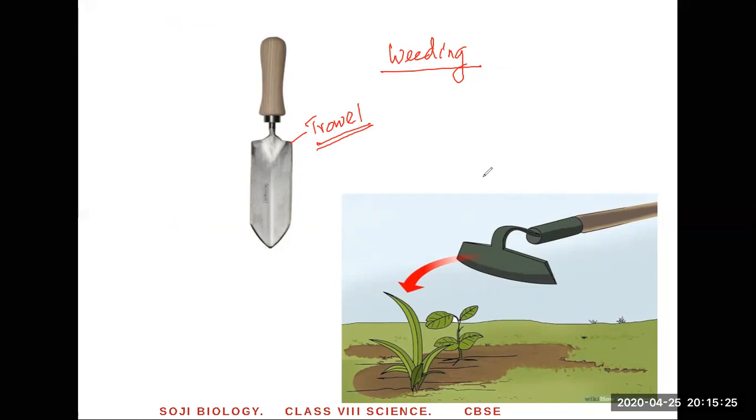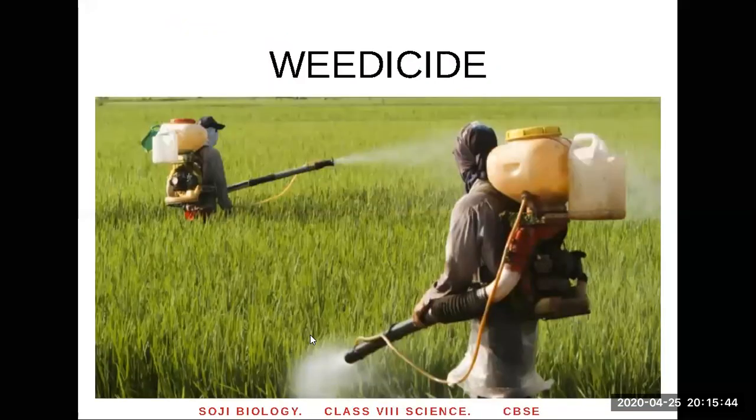And this is called a hoe. These can be used in small places, right? But for larger places, you can't use them. That's the limitation of these two devices. Remember the names over here, trowel and hoe, are used for weeding. Weeding is removal of weeds. There's another way. This is by applying weedicide. What's a weedicide? It's a chemical.